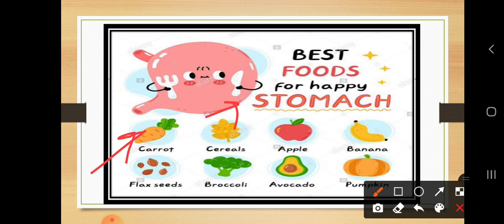Usually I am talking about the vegetables and fruits which you can have: carrot, cereals like dal, apple, banana, flax seeds, broccoli, avocado, pumpkin. So you can go for these for a healthy stomach.